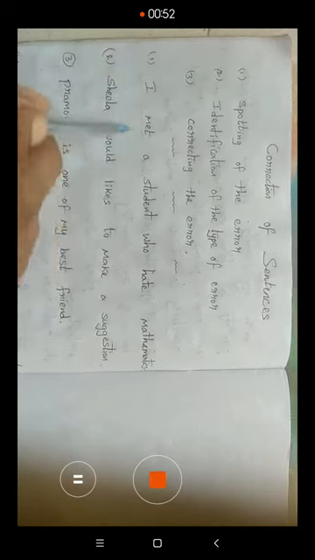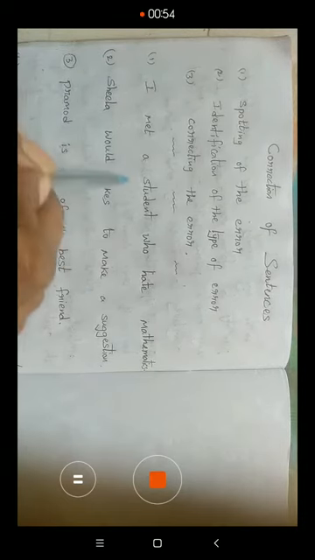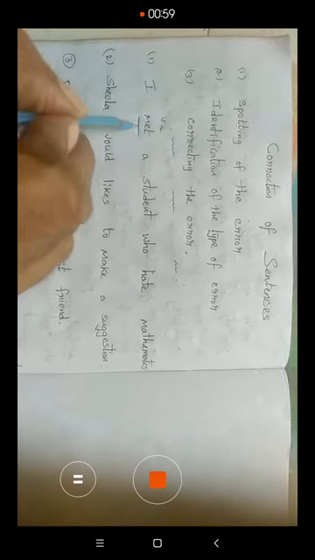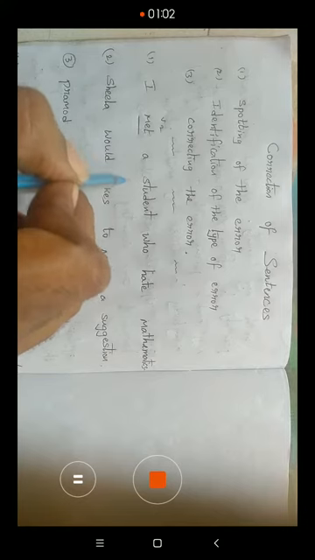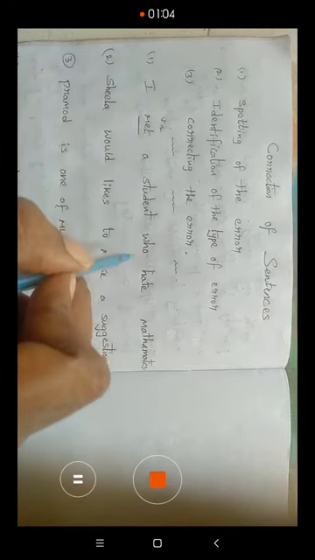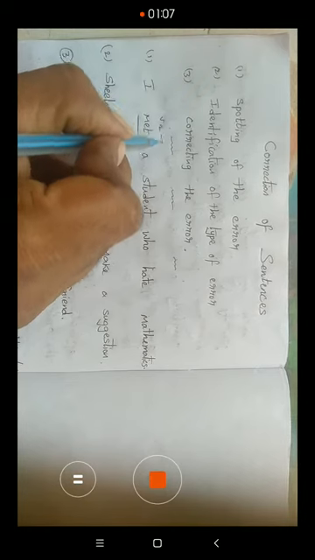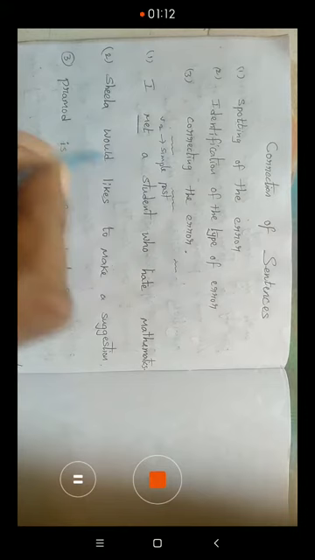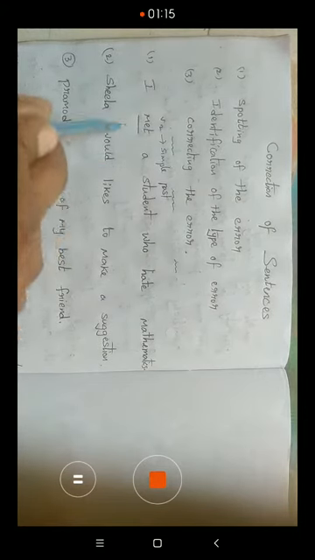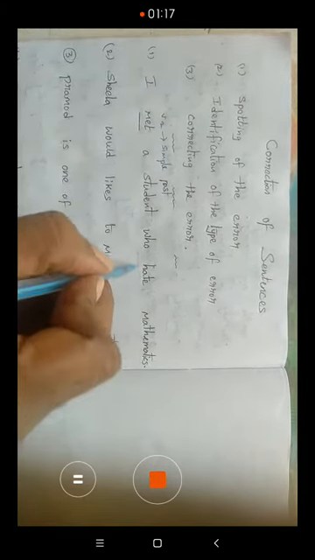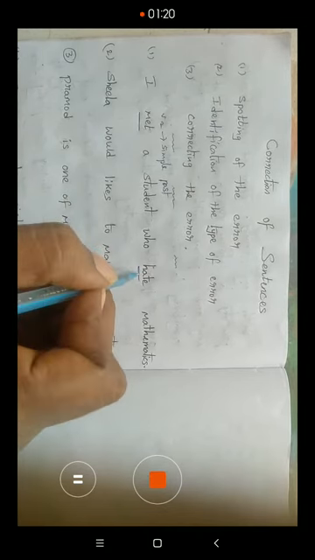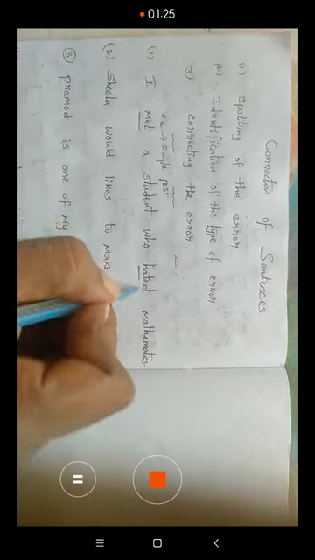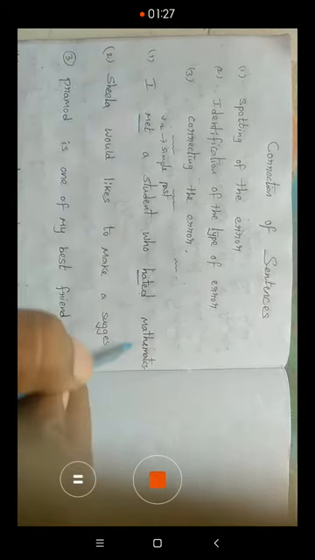I met a student is the root sentence. So what is the verb here? The verb here is verb second form. I is the subject, met is a verb second form, a student is an object. Who is a relative pronoun: who hate mathematics. Verb second form indicates simple past tense, so the sentence is in the simple past tense. But here the verb given is verb first form. So we change it to verb second form. That's why we write hated: I met a student who hated mathematics.